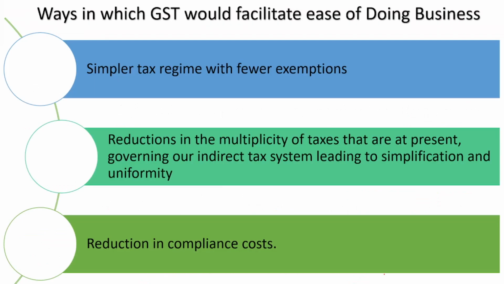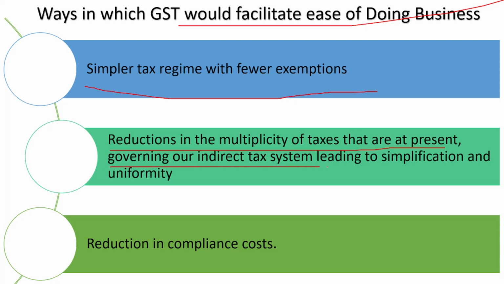Next, ways in which GST would facilitate ease of doing business. First is simpler tax regime with fewer exemptions. So it is one single tax, if they pay it is enough, so it is easy. Then reduction in the multiplicity of taxes that are present and governing an indirect tax system leading to simplification and uniformity. So whole country will follow only one tax system. So it has become simplified.